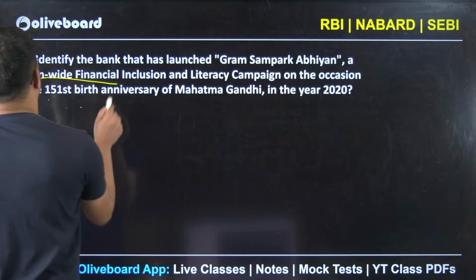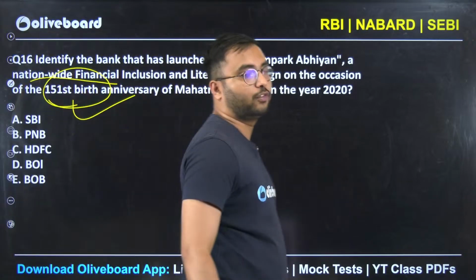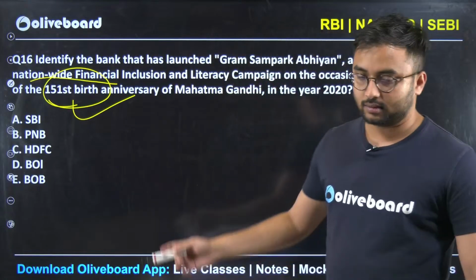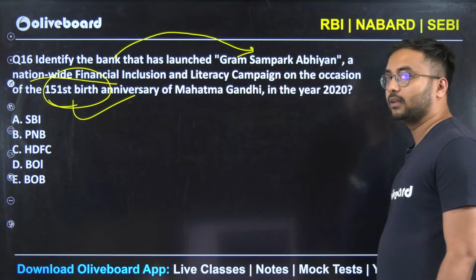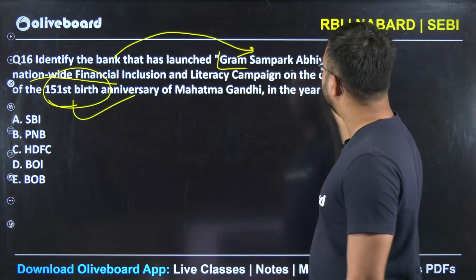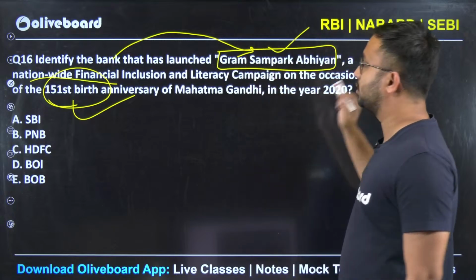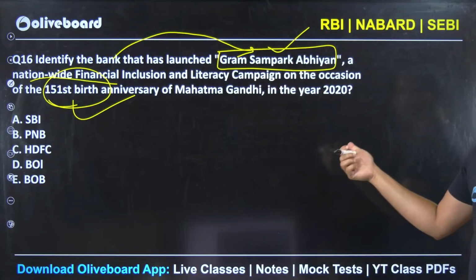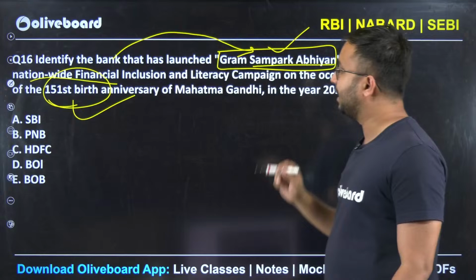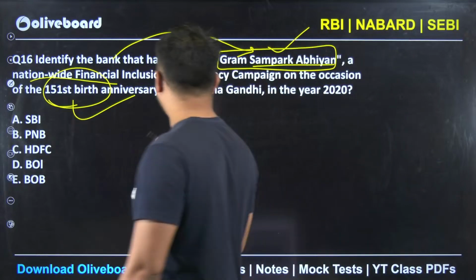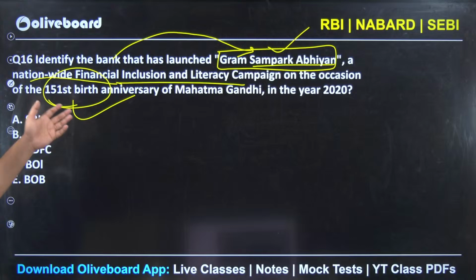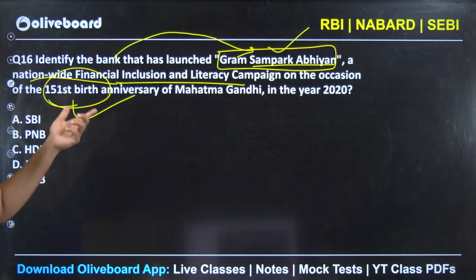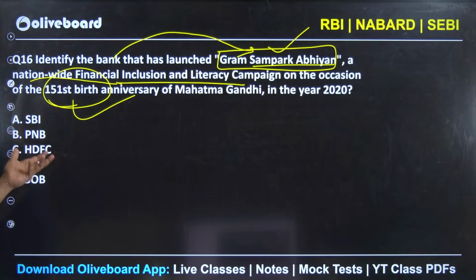Okay, guys, 151st birthday of Mahatma Gandhi, and they are saying identify the bank which has launched Gram Sampark Abhiyan. This was very, very important because it was launched in that year only. Gram Sampark Abhiyan. Okay, in the comment section, tell me what it was about. You will be knowing about it. It was more about financial inclusion and literacy, FLN. Okay. So which was the bank which was related?